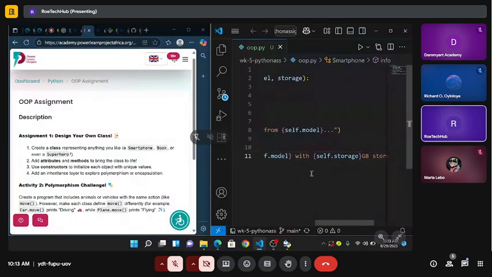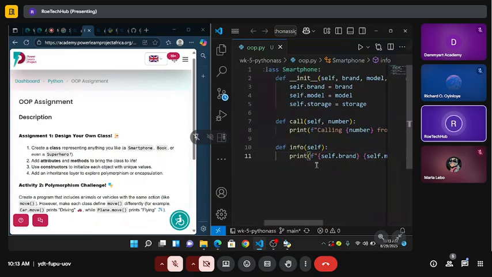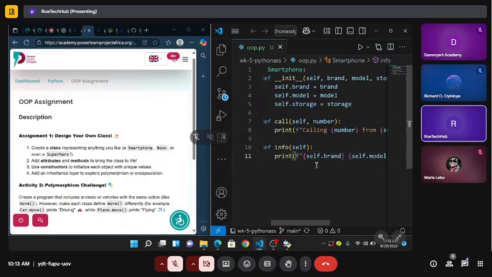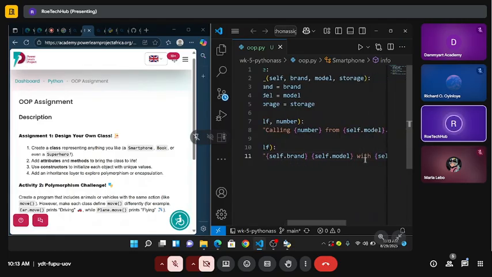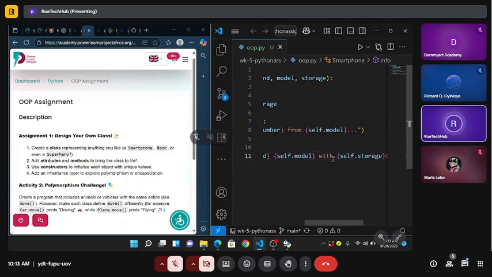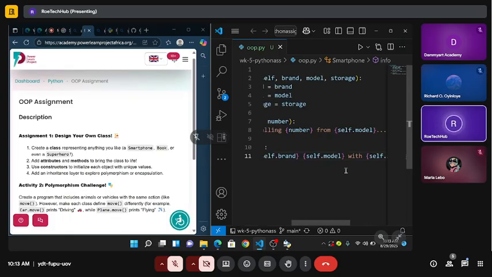Okay. So once I call the info of the phone, I should see Techno Spark 20 with 128 gigabytes storage. As simple as that. And that's it. It might actually look somewhat tricky, but that's it there.